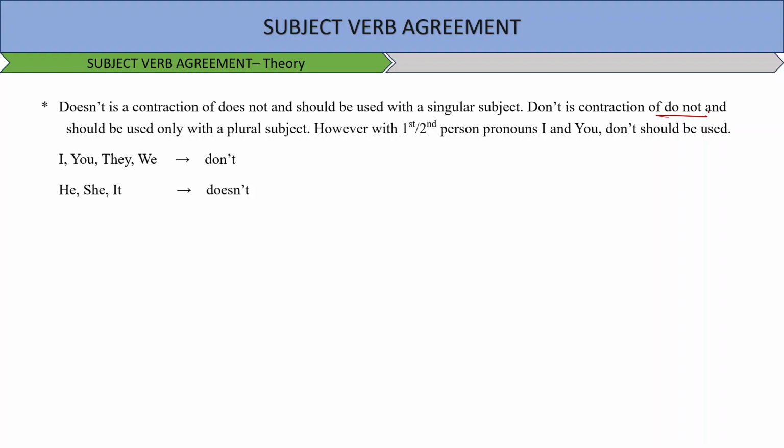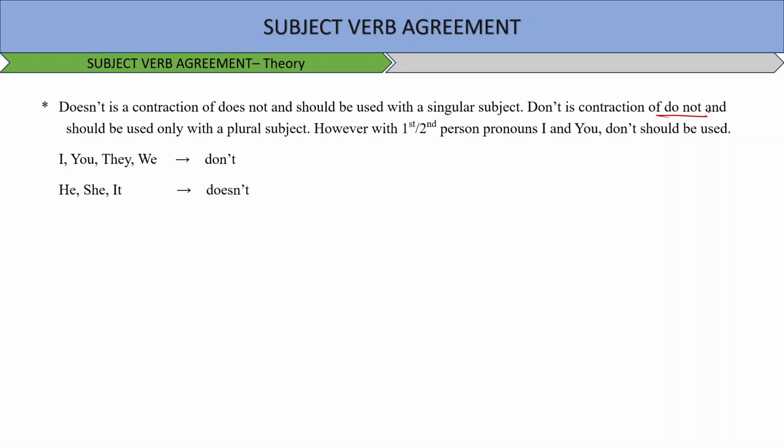Now, moving on. So doesn't is a contraction of does not and should be used with singular subject. Don't is a contraction of do not and should be used with plural subject. You see, there is an exception as well. So I is the first person, you is the second person.